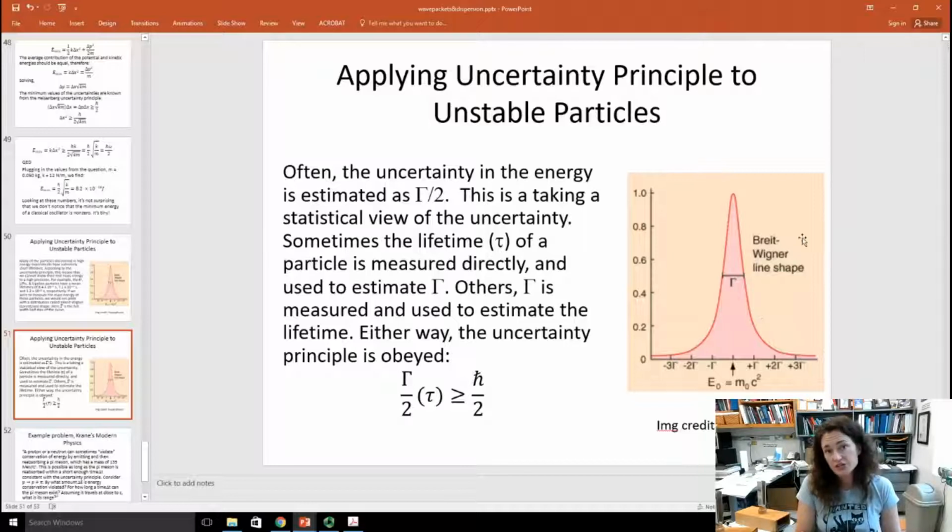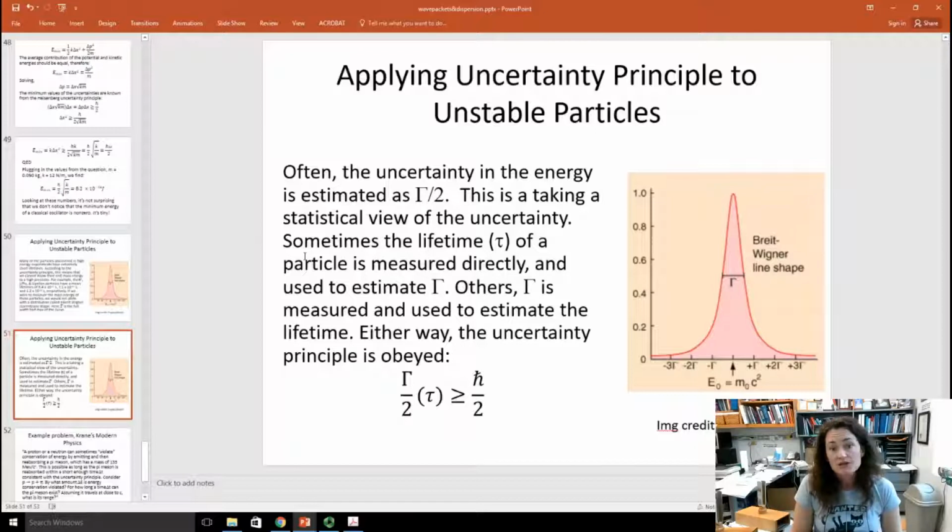If you were to look at each individual particle, the energy-time uncertainty principle would of course apply. But looking at them as a whole, we can see what the energy-time uncertainty principle predicts here for the uncertainty in the energy, and that's the full width half max of the curve there.